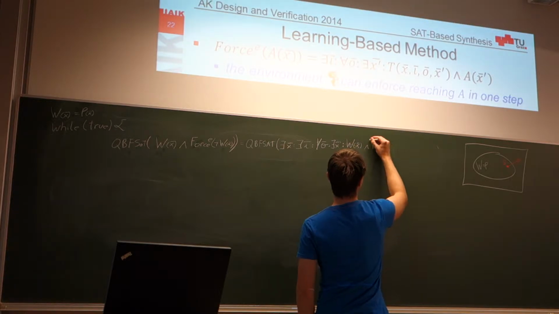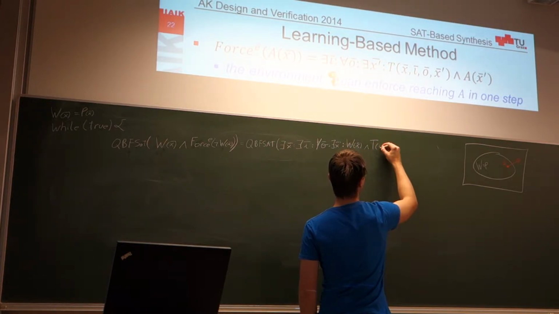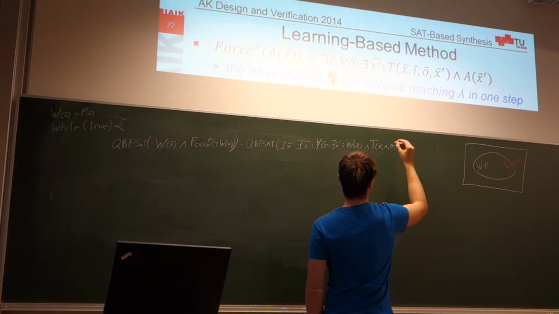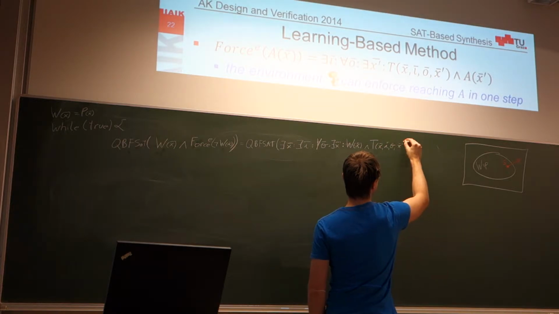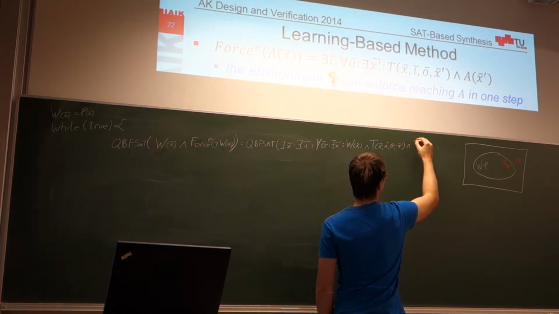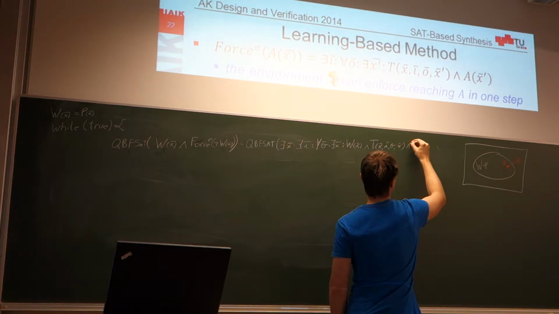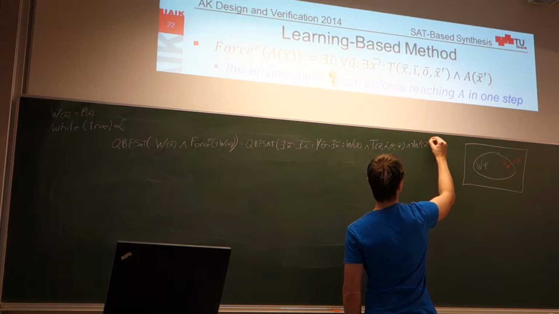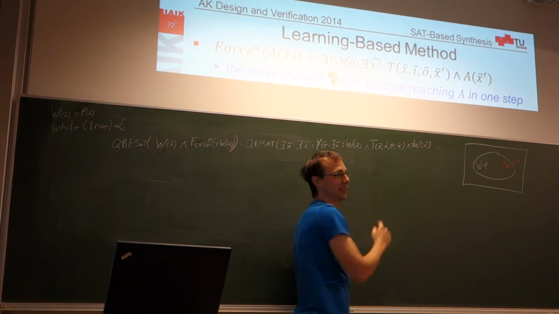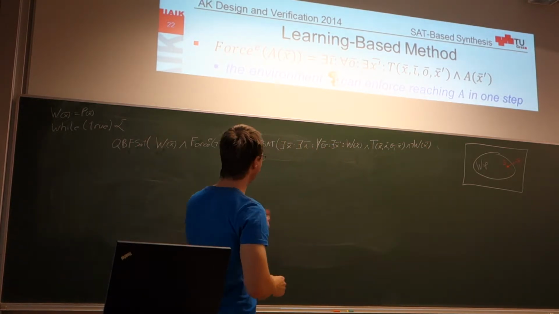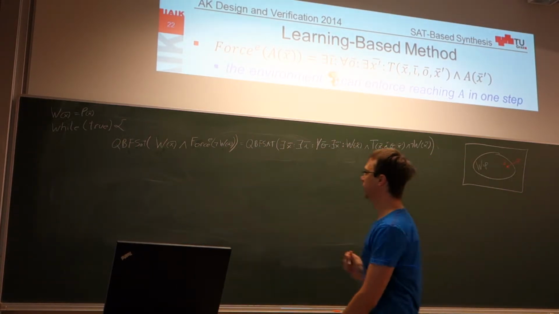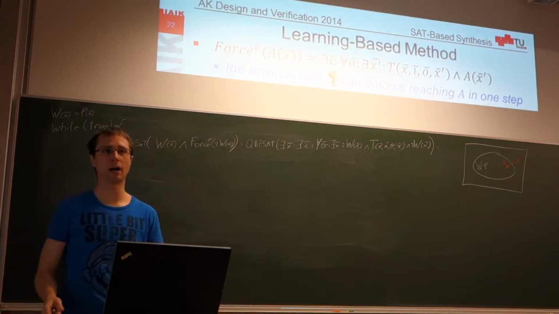And by taking one step of the transition relation, which is the formula over X, I, O and X prime, we end up in a state which is outside of the winning region. So this X prime, which is computed by the transition relation, is actually outside of the winning region. This is how the formula would look like in its full beauty, and this formula we can directly pass to the QBF solver.